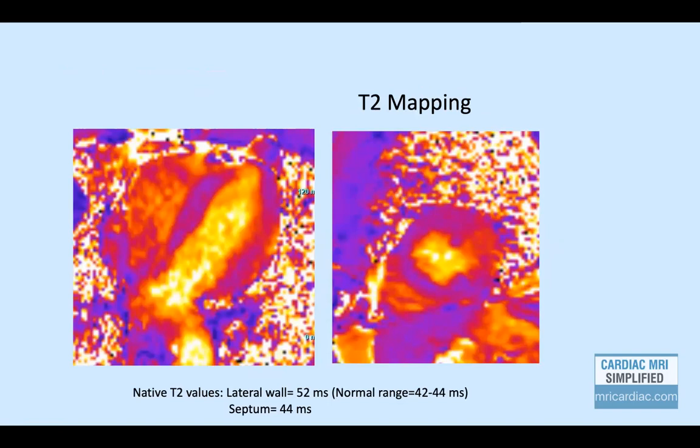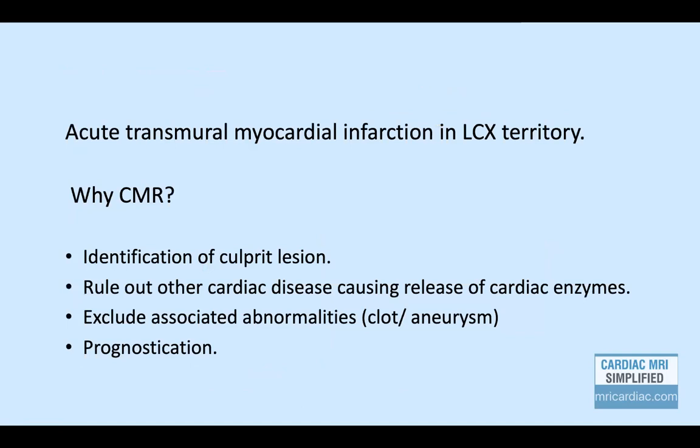So in view of clinical symptoms of acute chest pain with elevated troponins and these CMR findings of transmural focal scar with elevated T1 and T2 mapping values, these features are suggestive of ACS, or acute coronary syndrome, in LCX territory. How has cardiac MRI helped in this case?